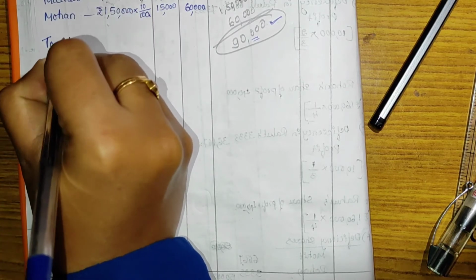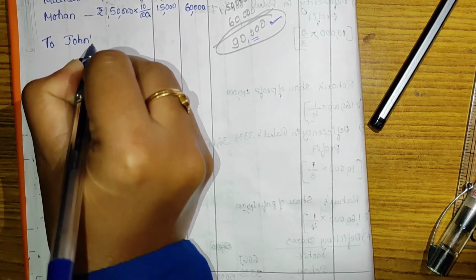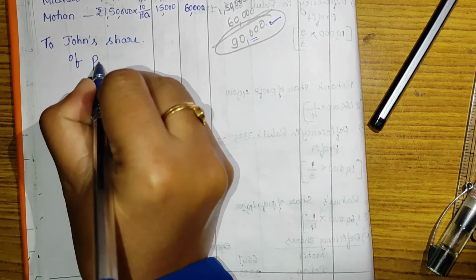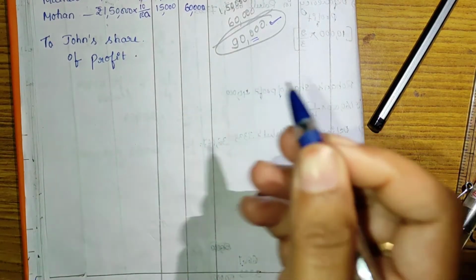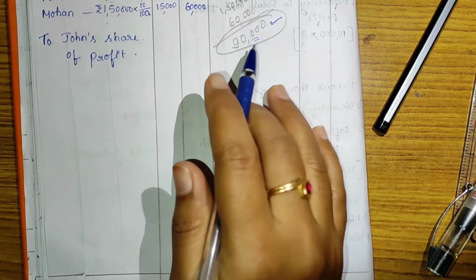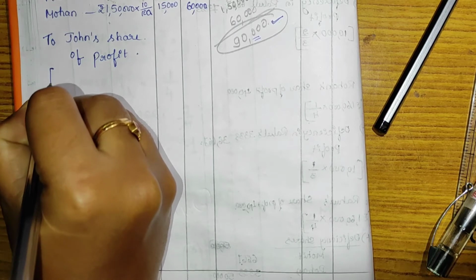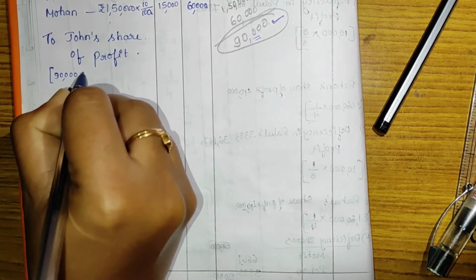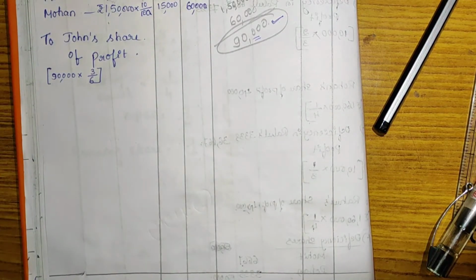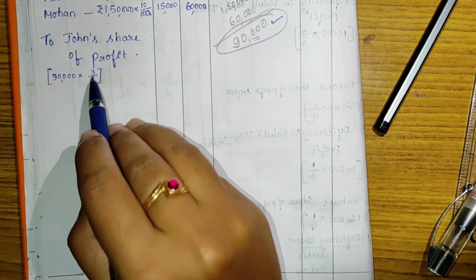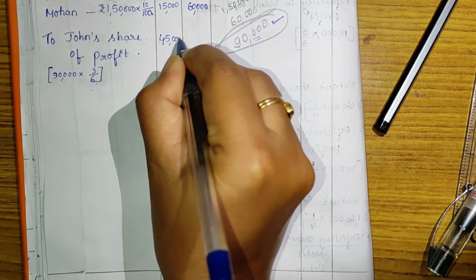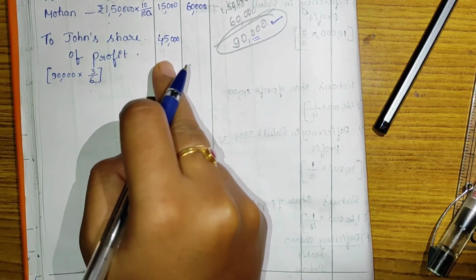First partner is John. John's share of profit. Profit is rupees 90,000, into his ratio 3 divided by 6. He is able to get 3 ratio out of 6 ratio. So 90,000 into 3 divided by 6, he will get rupees 45,000 as profit. Out of 90,000, he will get 45,000 rupees of profit.